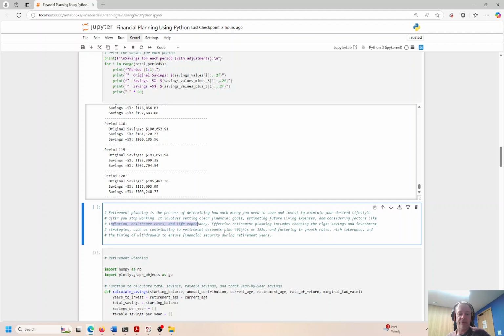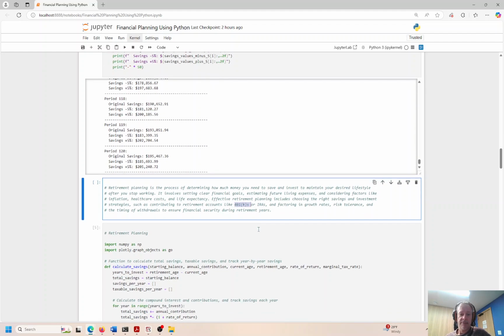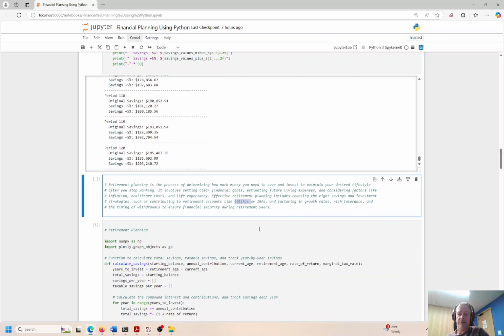Okay, and we have a few investment vehicles that can help us get there, right, to achieve our goals. 401ks, IRAs, there's SEPs, SIMPLEs. There's a whole bunch of them, right? Some people qualify for some, some people don't qualify for some. So you have to see what you're eligible for. But in this scenario, we're not looking at SEPs and SIMPLEs and IRAs and alphabet soup types of things. We're just looking at a retirement savings account, okay?